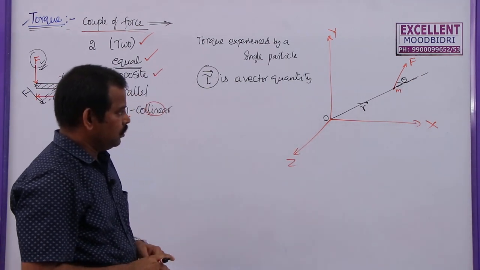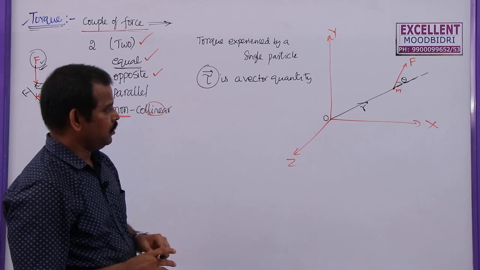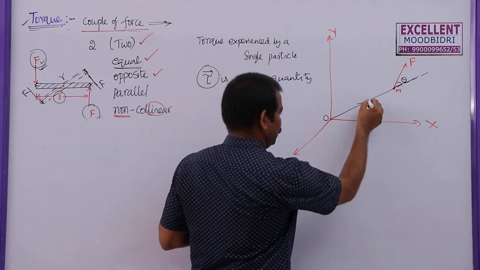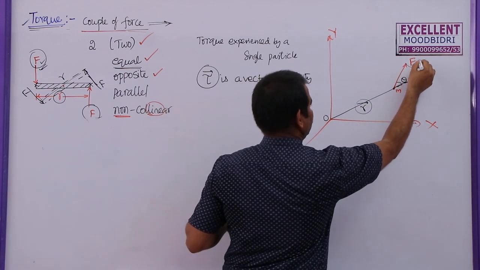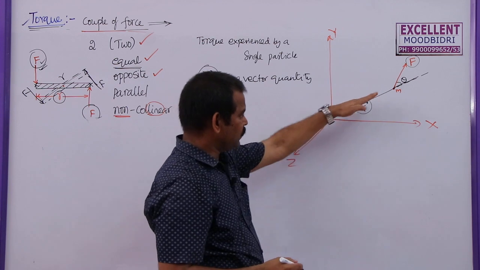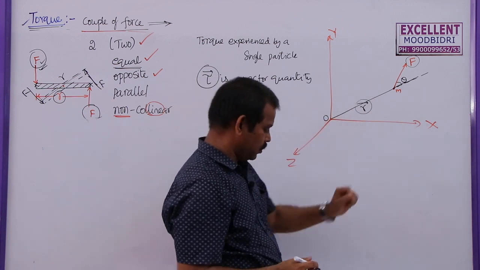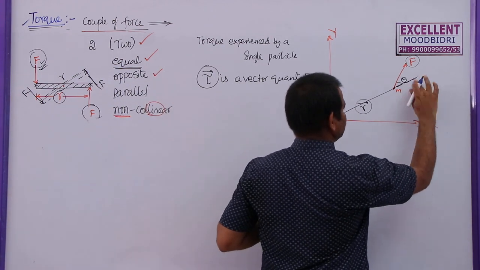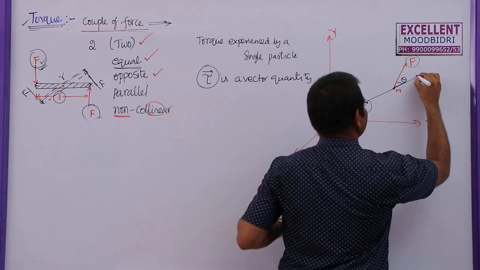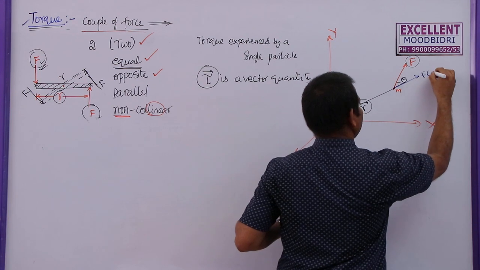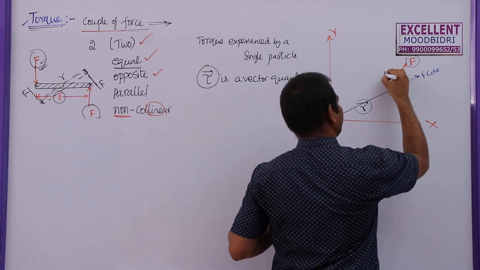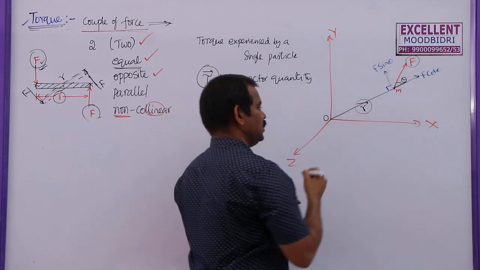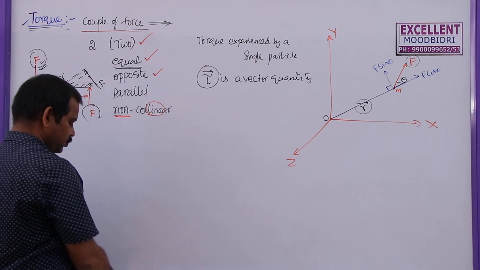Now, if I want to multiply these, I need two vectors which are mutually perpendicular to each other. So one is this position vector, the other one is the force vector. But the force vector is not perpendicular to this r. So I am going to resolve this into two components. Let me take this as F cos theta and then this will be F sin theta. You can see F sin theta is exactly perpendicular to the position vector.